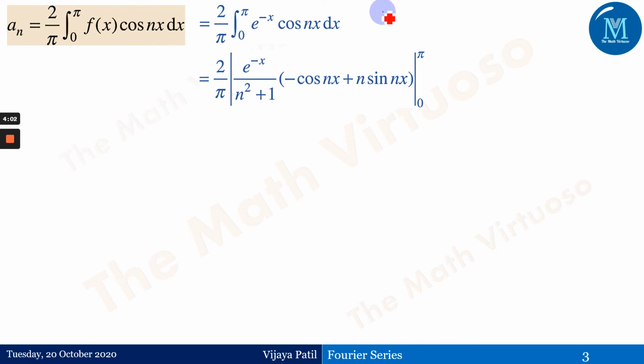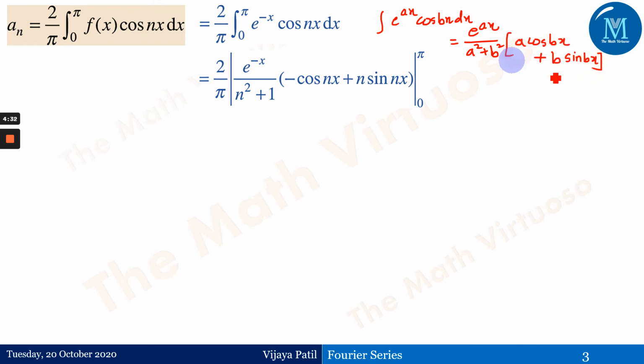So let me just do that quickly over here. It's the integral of e to the power ax cos of bx dx, which is equal to e to the power ax upon a square plus b square, into a times cos of bx plus b times sine of bx. Here it is a plus because it's a cos; if you have a sine here, it will give you minus. That would be the formula over here.